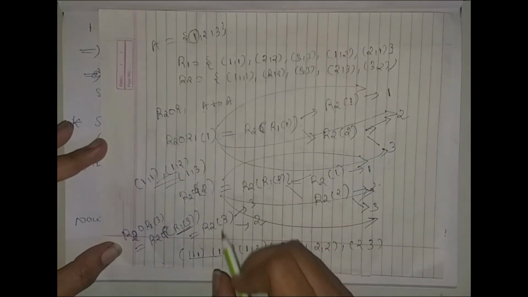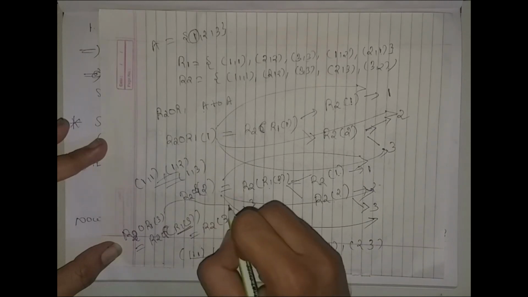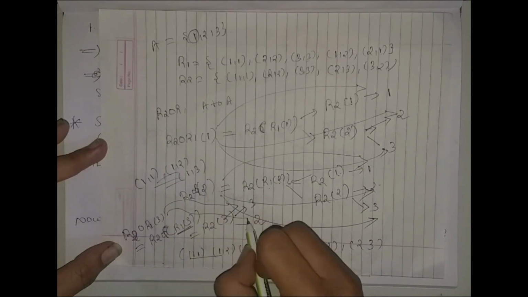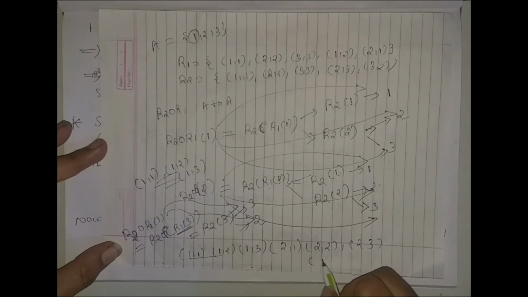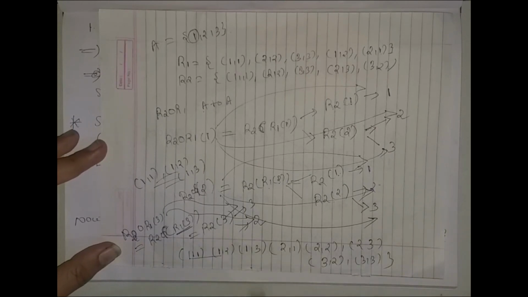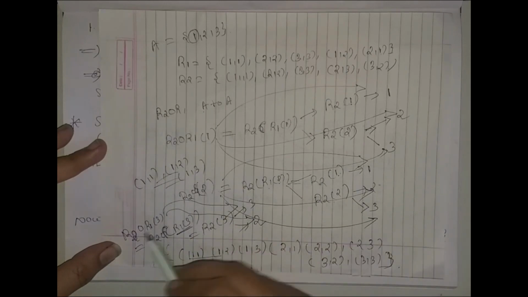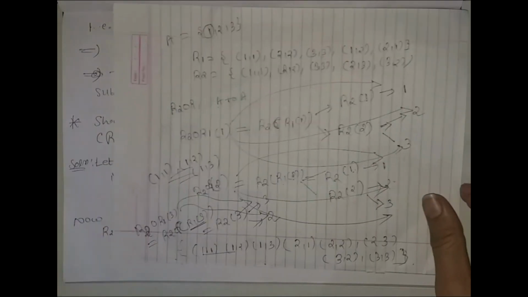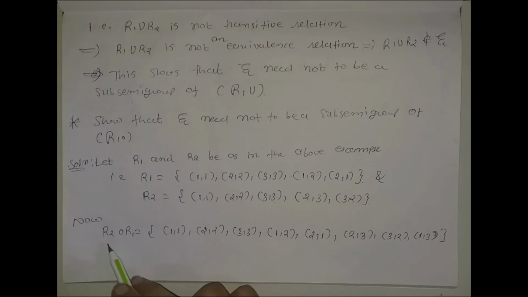So there are two possibilities: 3 is related with 3, 3 is related with 2. So this set is the composition of R2 composed with R1. We get R2 composed with R1 equal to the ordered pairs (1,1), (2,2), (3,3), (1,2), (2,1), (2,3), (3,2) and (1,3).